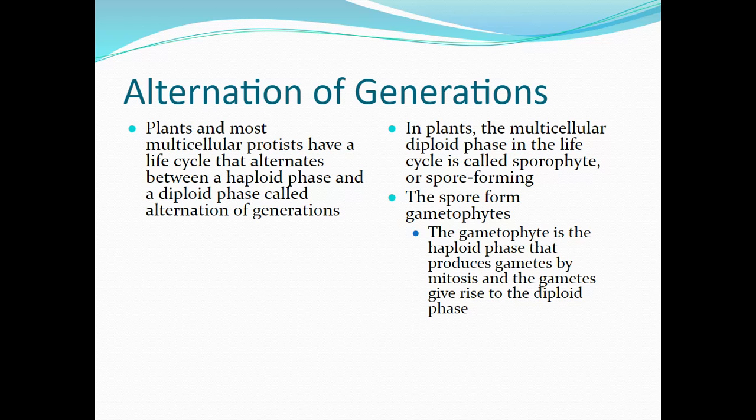When these gametes fuse together from the gametophyte, that's when the diploid phase comes around. So basically what happens is these haploid little guys will go through mitosis. The sporophyte phase goes through mitosis and it produces basically more spores.